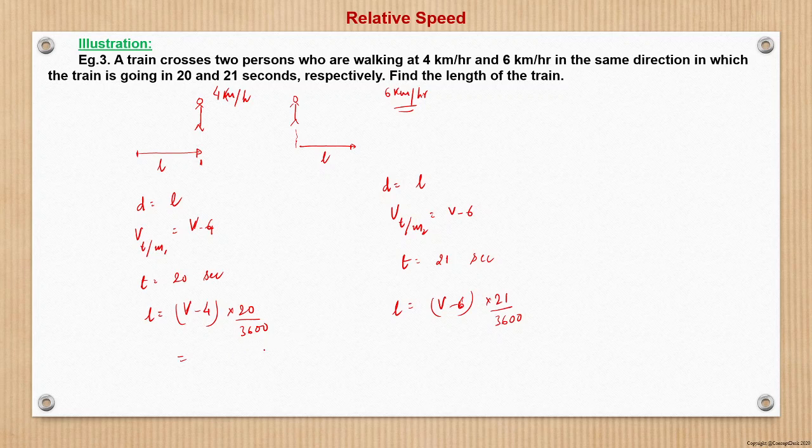So here we can now take the ratio of both, since the length is the same. So we can say that v minus 4 upon v minus 6 is nothing but 20 by 21. So from here we can say that v is equal to 46 kilometer per hour, right?